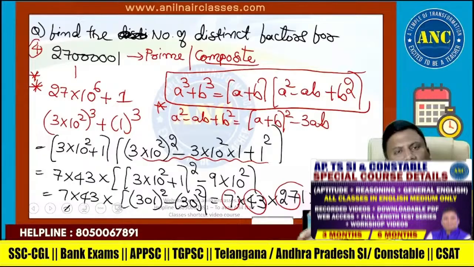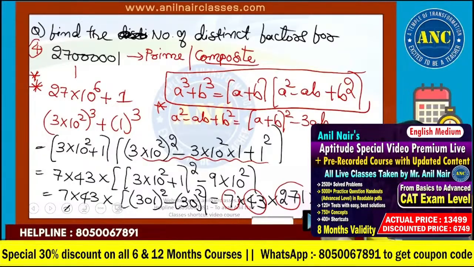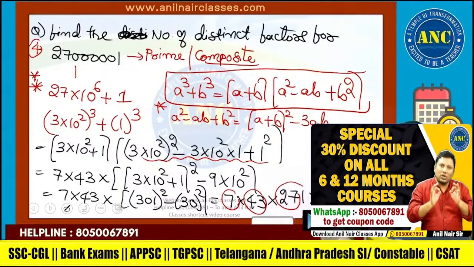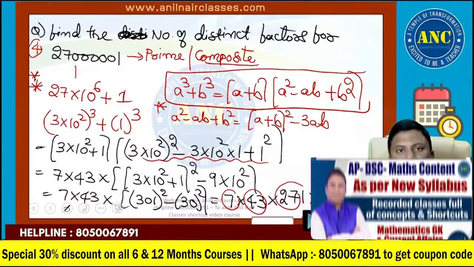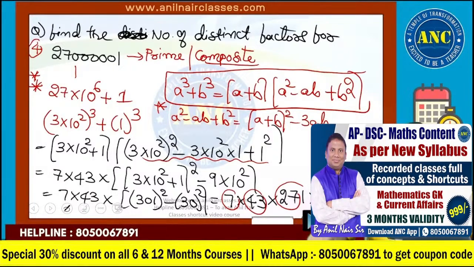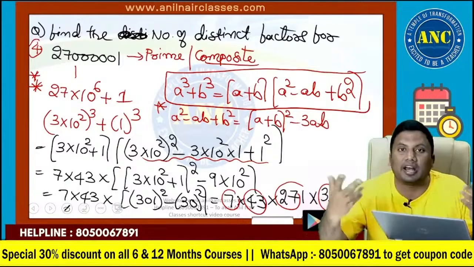Try to find the factors by checking that 2 is not a factor, 3 is not a factor, 5 is not a factor, divide this by 7, then again find out whether 11 is a factor. Try to solve it without using this method. Then you will see the difference between Anil Nair's way of solving and others' way of solving.